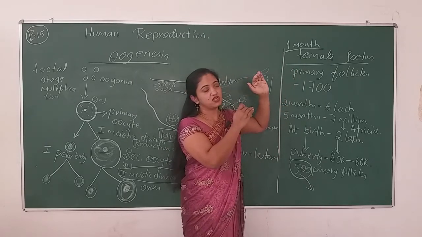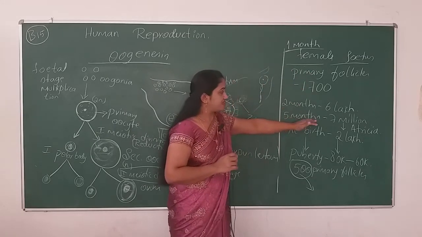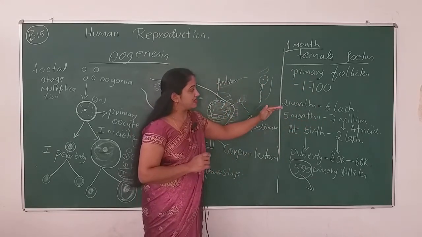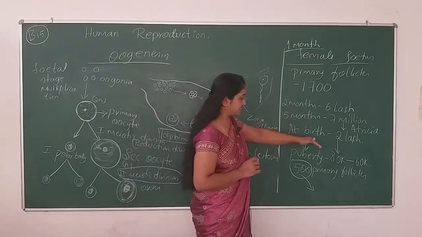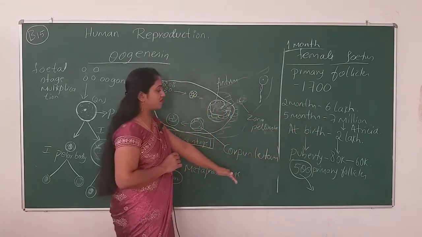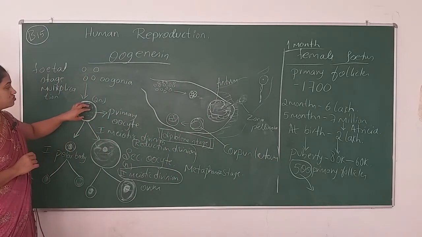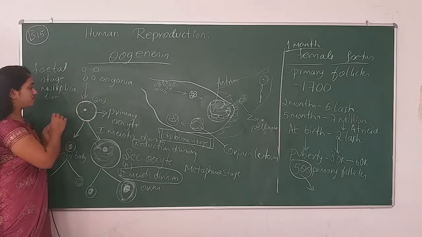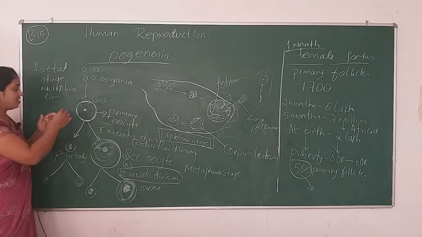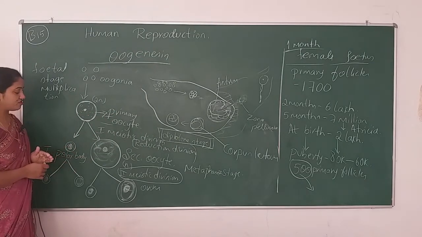It will be 7 million, but the number reduces by means of shrinkage or atresia, and at puberty only one primary follicle grows. The growth phase of oogonia is known as primary oocyte. It takes the first meiotic division and then the second meiotic division.